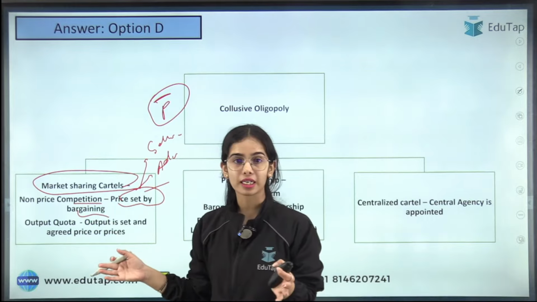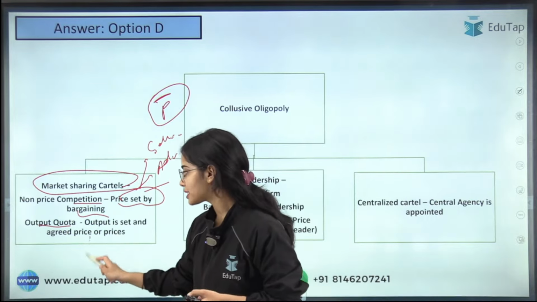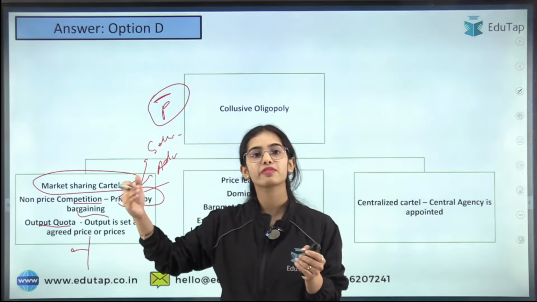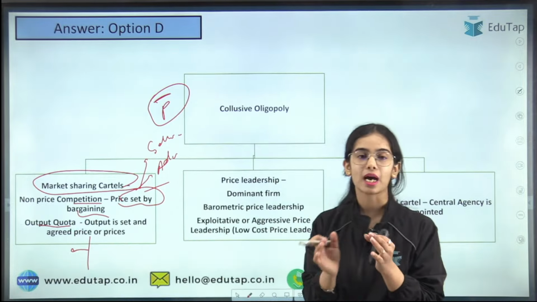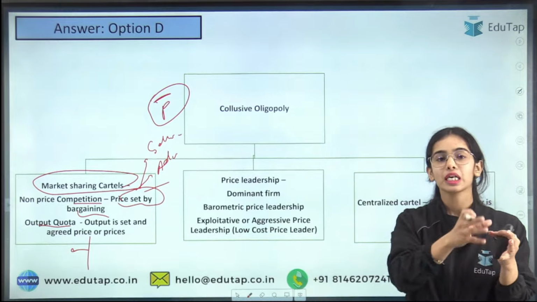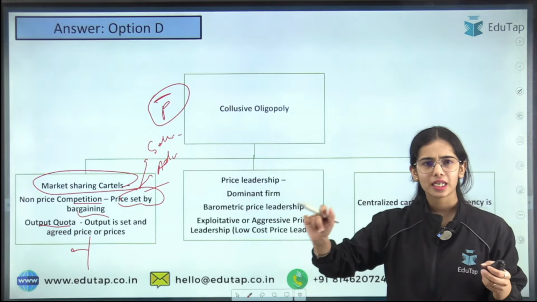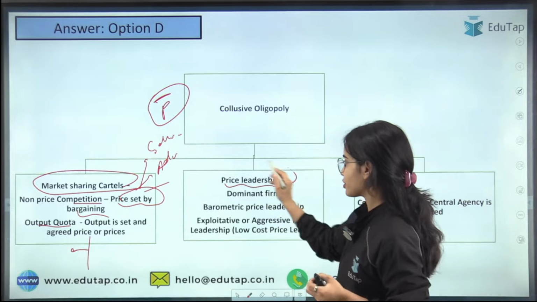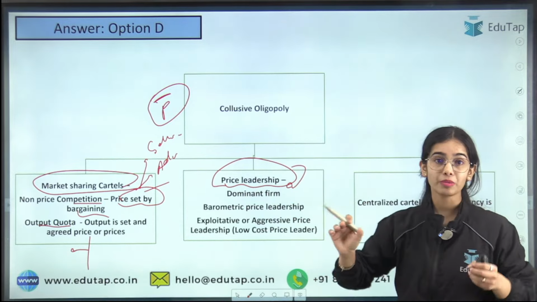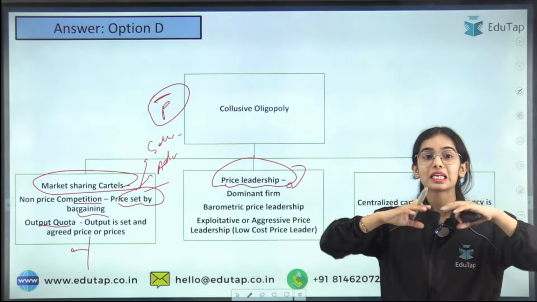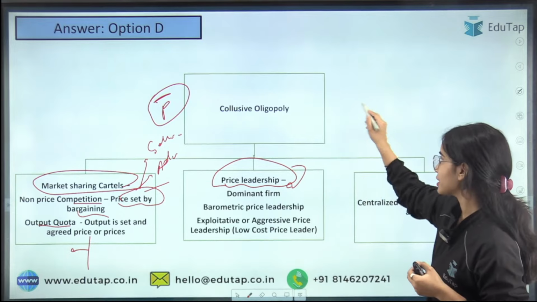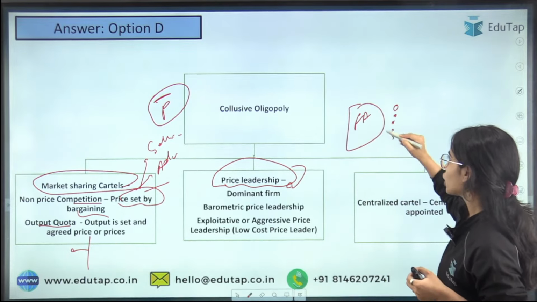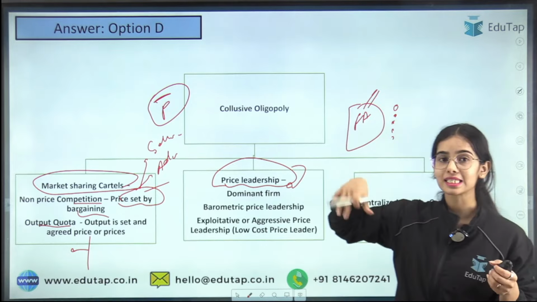Another market sharing cartel can be quota sharing. It is decided that firm A will produce 50, firm B will produce 30, firm C will produce 40. So the quota sharing has happened, that from the total demand of 200, each firm will produce this much at the agreed price, or different prices can be determined. Okay, price leadership. So there can be a dominant firm that is a huge firm. Because firm A is a very big firm and the other firms are small firms, firm A is dominating the market and deciding the price.